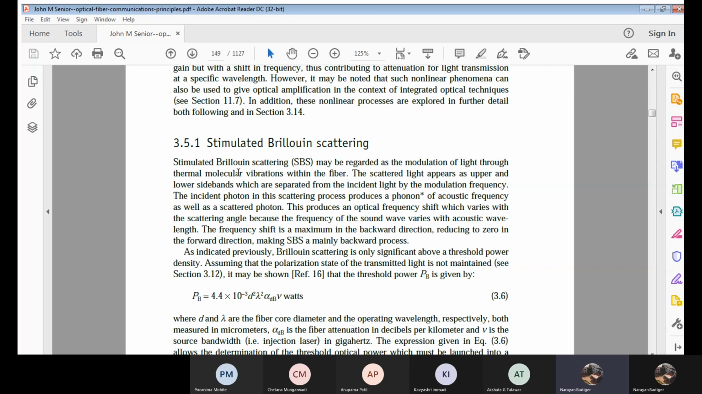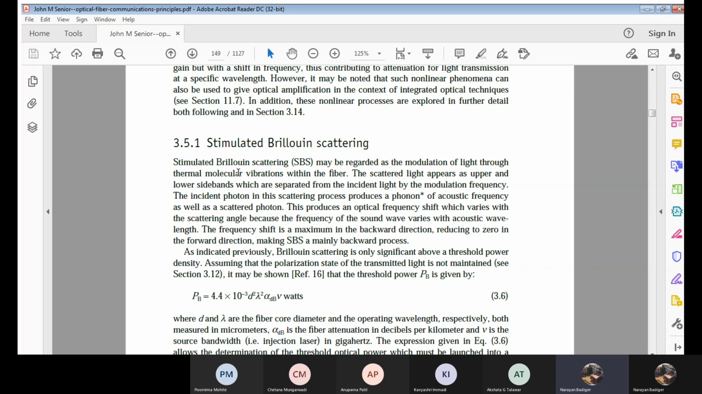And whatever frequency shift we find, it will usually be maximum in the backward direction. Correct? And this frequency shift will usually be zero in the forward direction. Now, what are this backward direction and forward direction? The light waves or the scattering waves, whichever we find, start to move in the forward direction or in the backward direction.